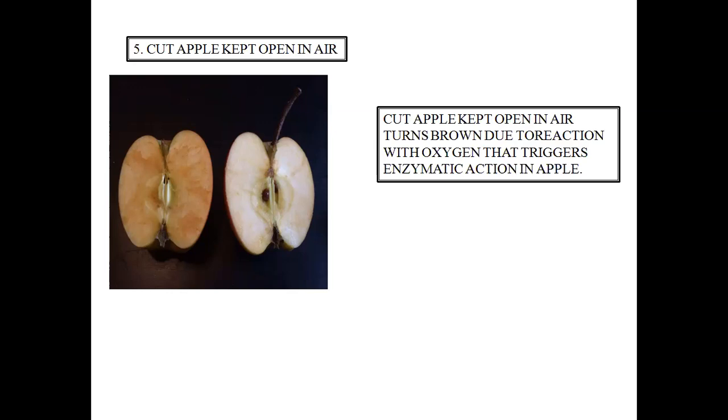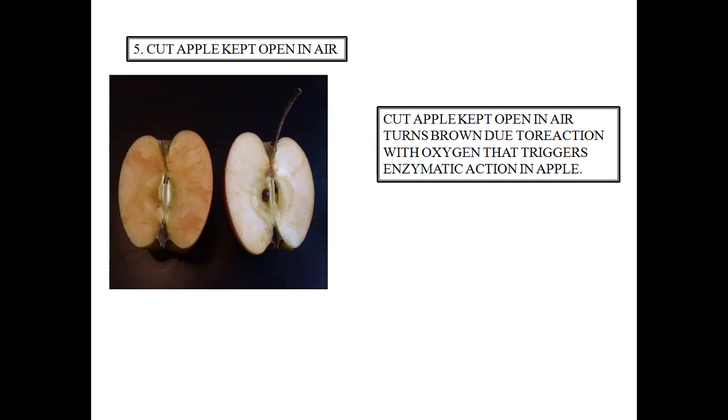Now what happens that results in formation of this brown color? Actually, when a cut apple is kept in open air, it turns brown, and this is due to the reaction with oxygen that triggers an enzymatic action in the apple and results in turning the apple into this brown color.